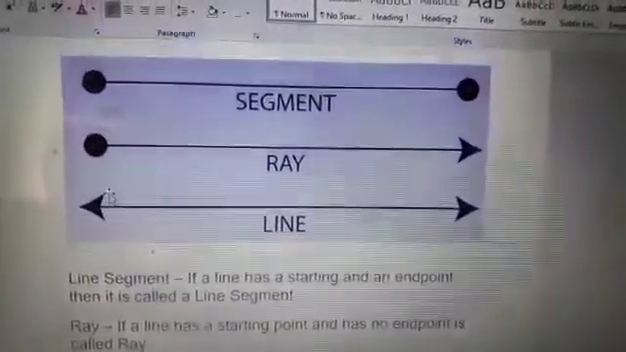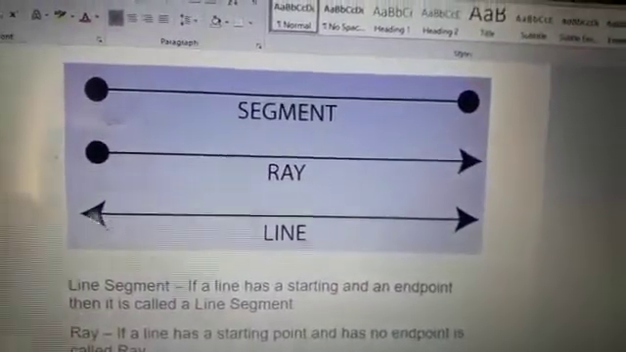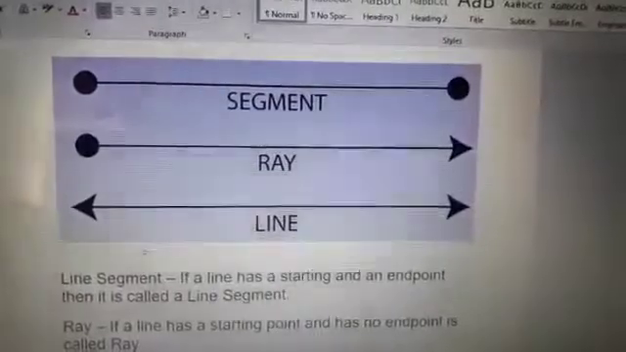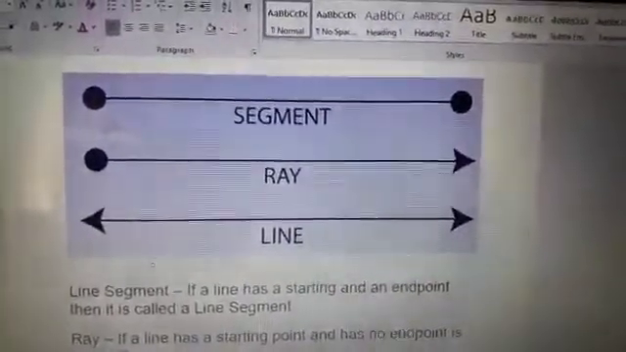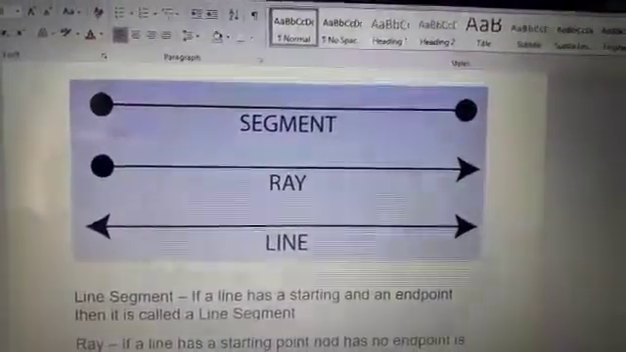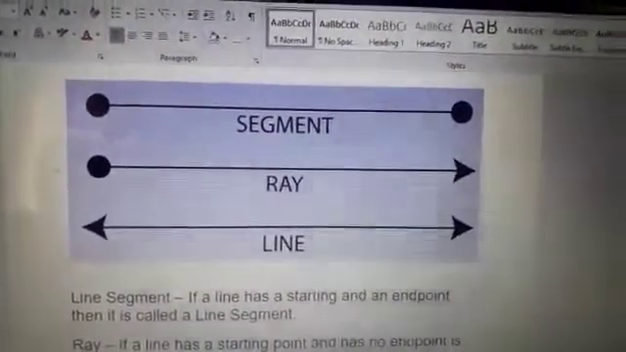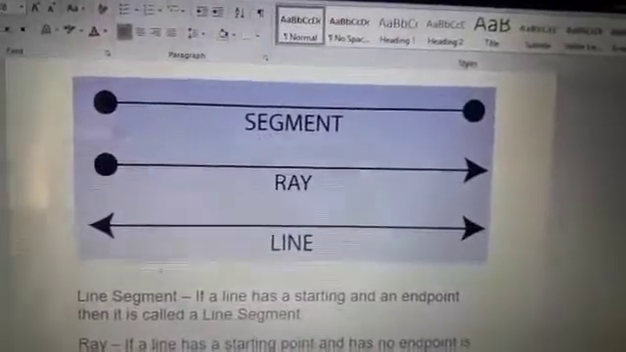What more about a line? A line has two arrow marks on both sides. That signifies a line is endless, meaning there is no definite length for a line. You can stretch it as much as you can.